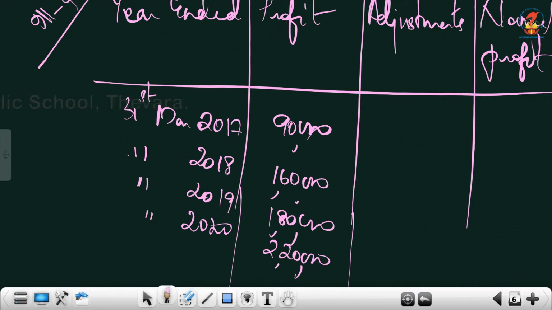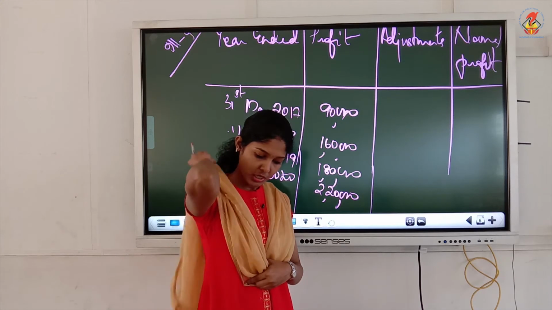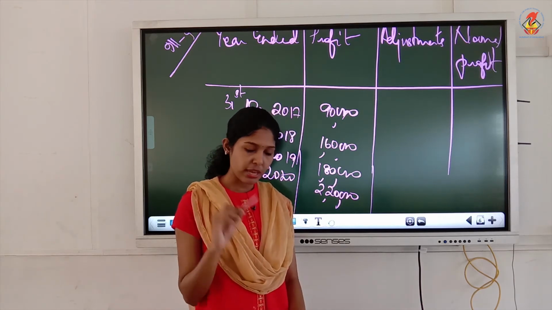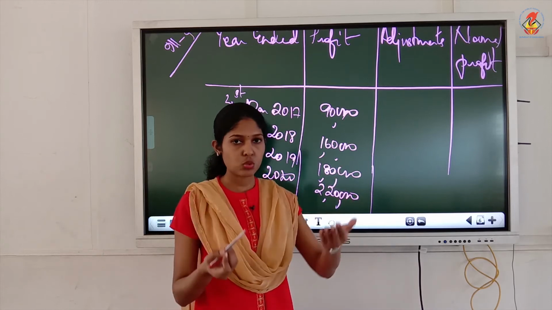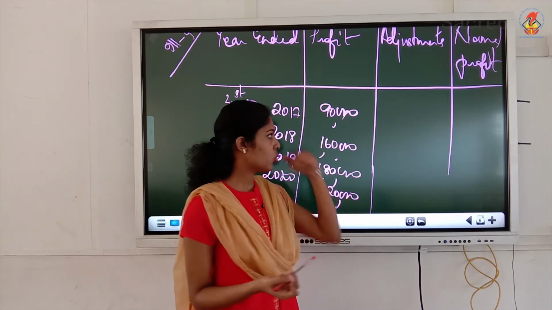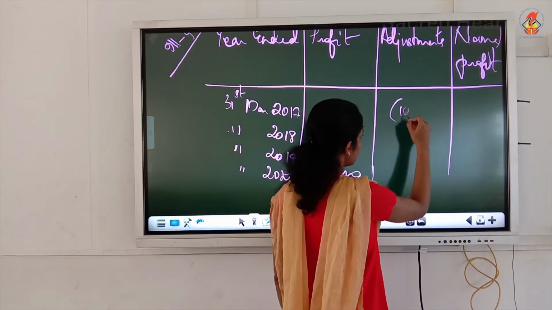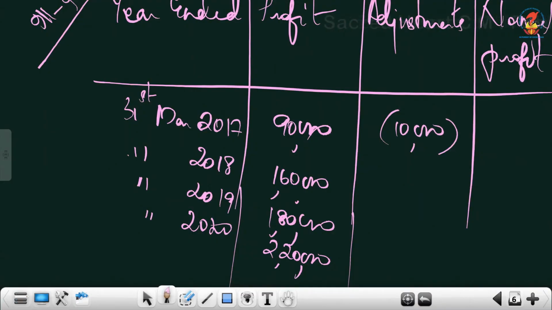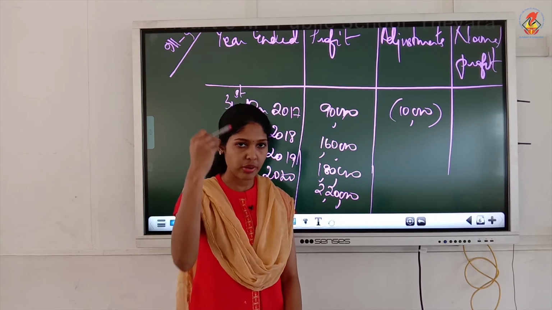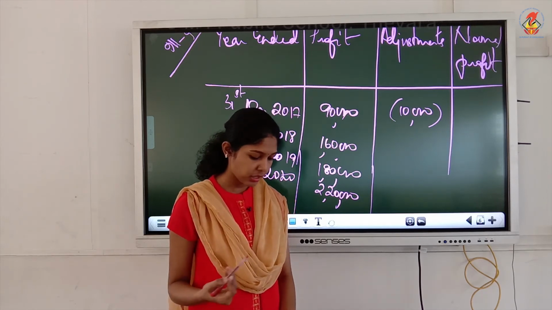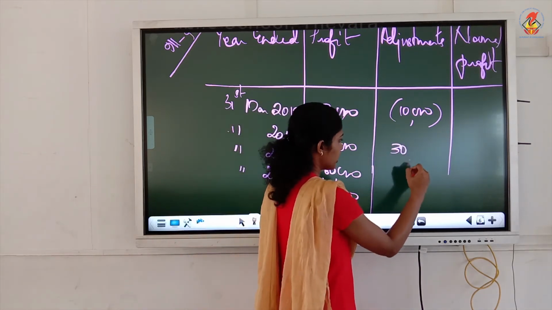Okay. Now we will go through the adjustments. Here also you have to see very carefully. First they are mentioning 2017 and there is an abnormal gain. So that increased your profit. So deduct it. So deduct that 10,000. Then 2018, a machine got destroyed. 30,000 was written off as a loss. So it reduced your profit, add it back. Okay. So positive 30,000.